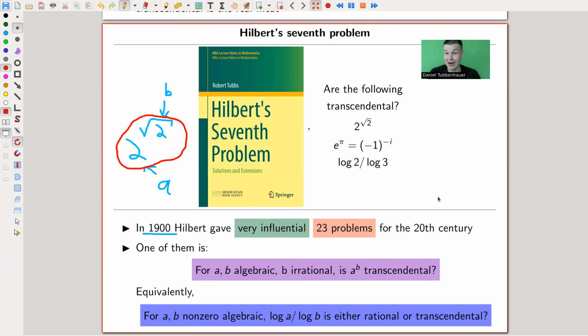But here comes another reason to hate them, because actually e to the pi is (-1) to the minus i. (-1) to the minus i. I think this is a ridiculous fact. It's very easy to prove if you know Euler's formula, but it's a fun, ridiculous fact.